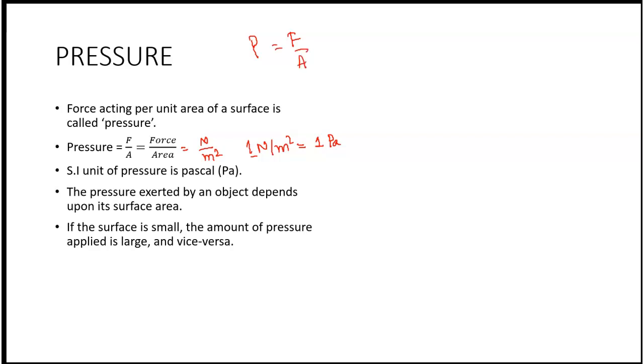If force is kept constant, then pressure is inversely proportional to area. Now, when pressure is inversely proportional to area, that means for greater area, a lesser amount of pressure is exerted, whereas if the area is small, the pressure is great or large.